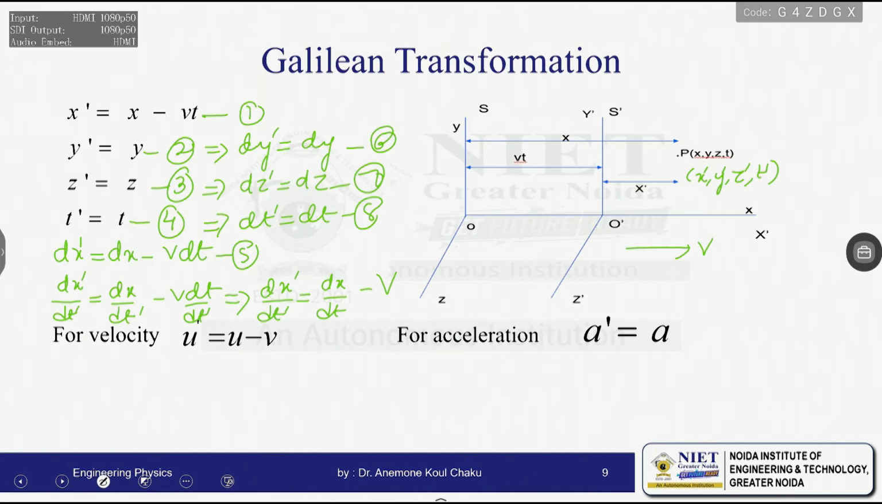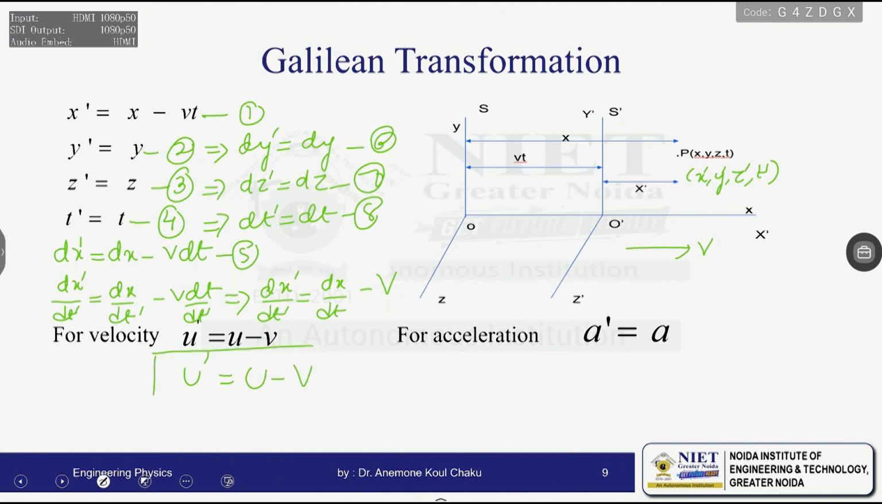Now we know that the rate of change of position with respect to time gives us what? That is known as the velocity. Since we have taken this for the frame S dash, we have taken the coordinates in terms of x dash, y dash, z dash and t dash. So the velocity component we will take in terms of u dash. The velocity component dx dash by dt dash is equal to u dash. The dx by dt will be u, and the velocity is v.